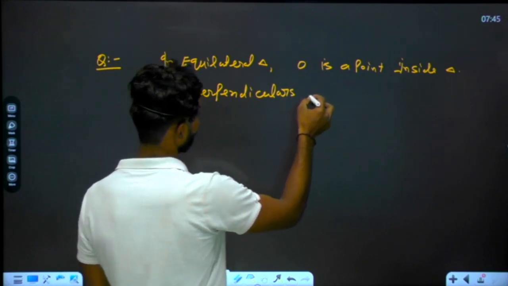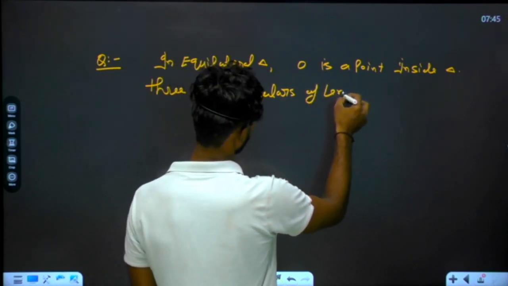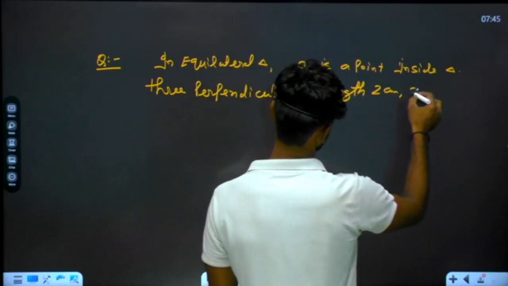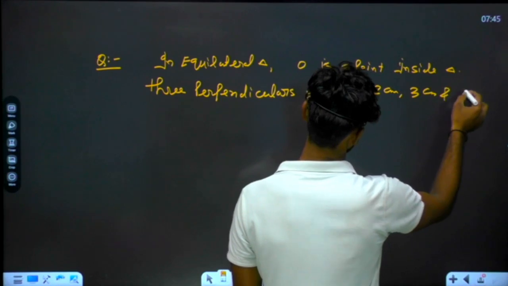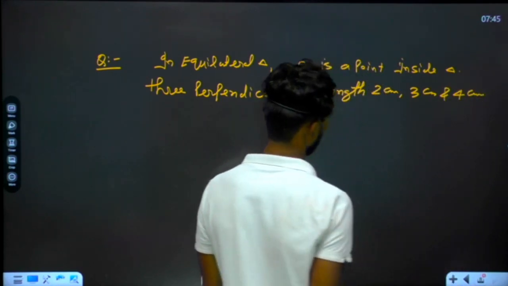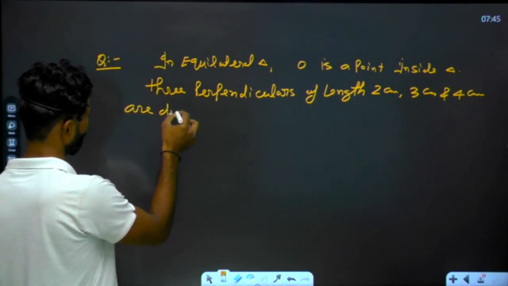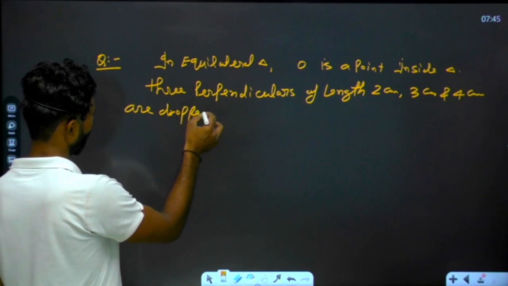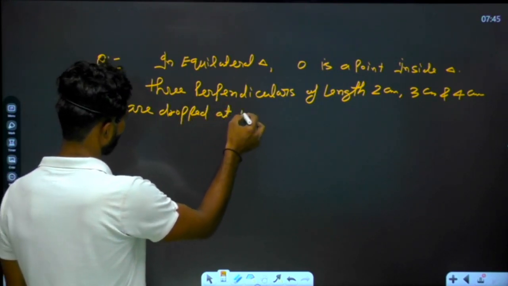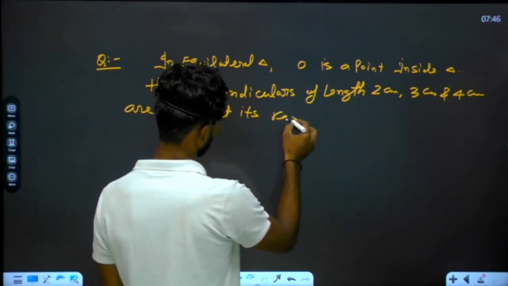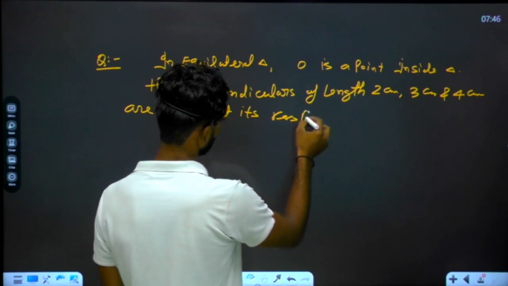Three perpendiculars of length 2 centimeter, 3 centimeter and 4 centimeter are dropped at its respective sides.